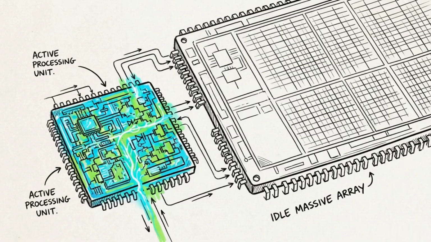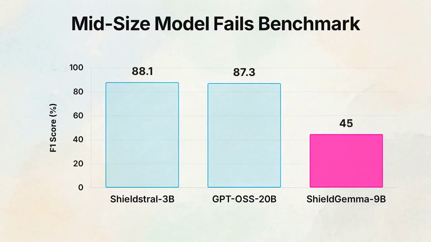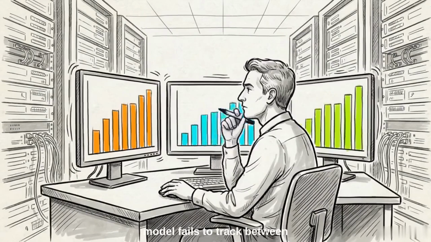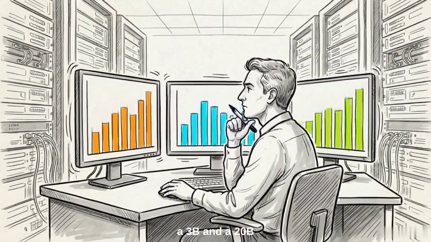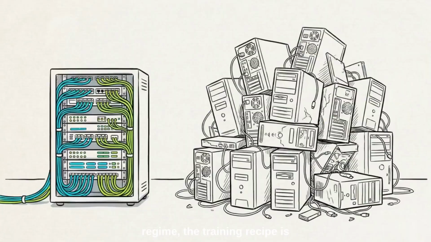To test the assumption that more parameters automatically buy better safety, we can look at ShieldGemma 9B as a control subject. ShieldGemma 9B experiences a drop in performance, scoring only a 46.0 F1 on the exact same test. The fact that a 9B model fails to track between a 3B and a 20B indicates that in this specific regime, the training recipe is more critical than the sheer size of the model.